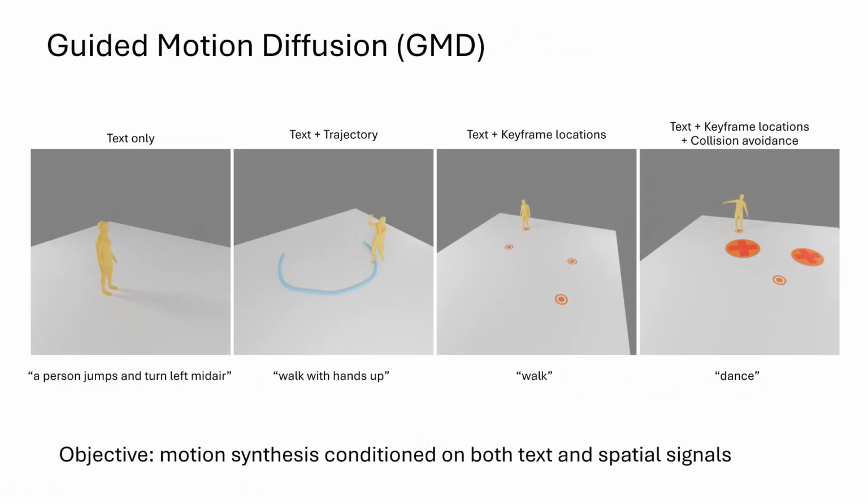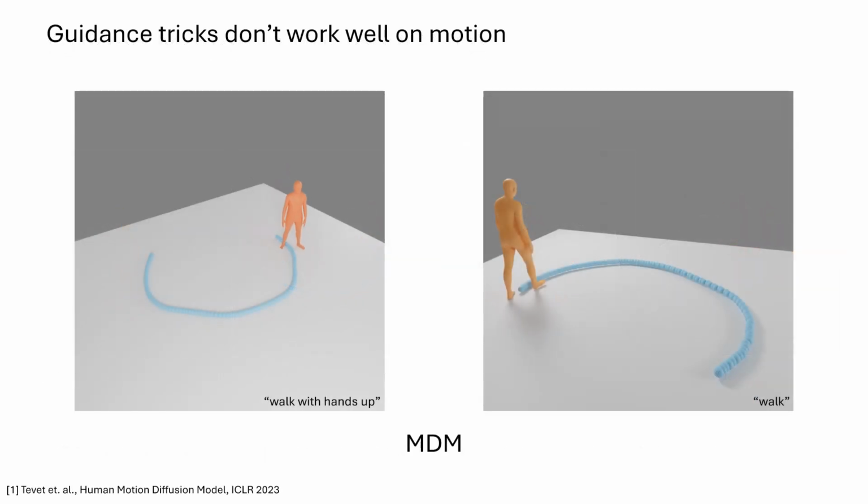In this work, our objective is to enable synthesis of motion from both the given text and spatial information. We explore motion synthesis with additional signals, including reference trajectories, keyframe locations, and collision avoidance. However, we found that directly using the guidance tricks within inpainting, as suggested by MDM, does not work well with spatial conditioning and creates motion inconsistency, such as skating.